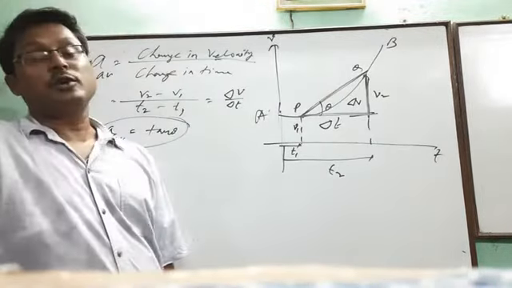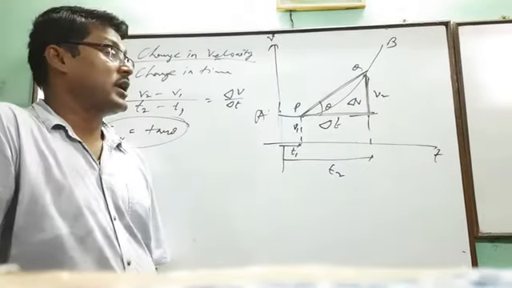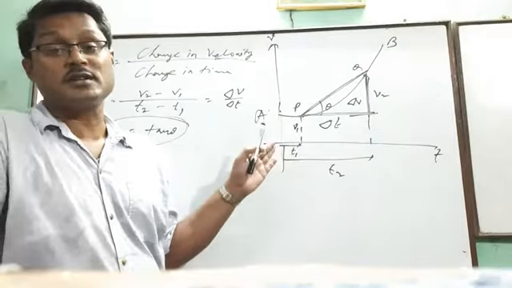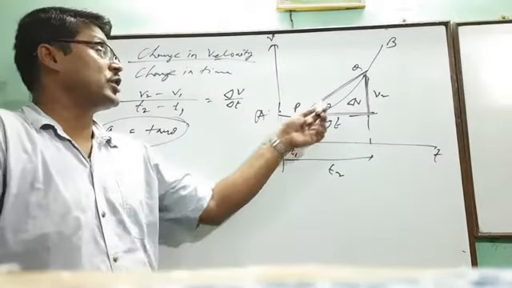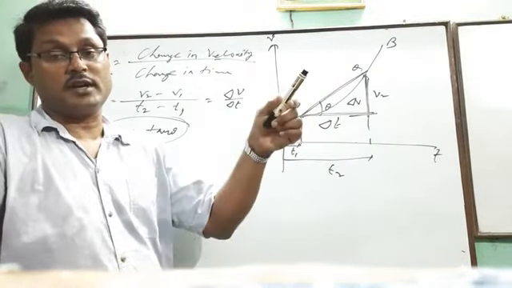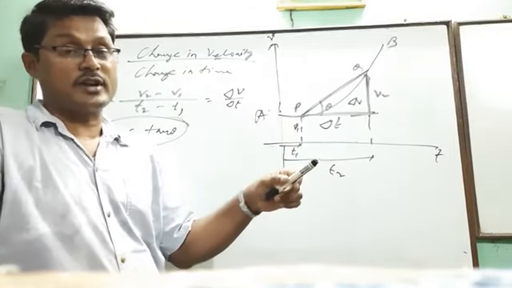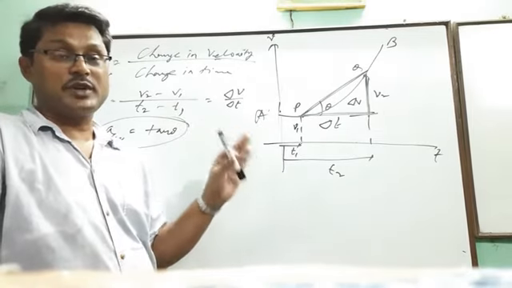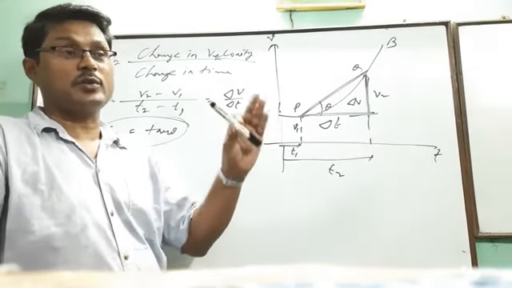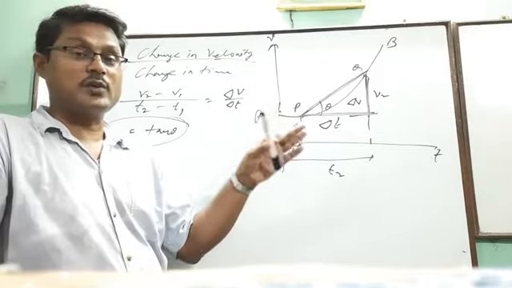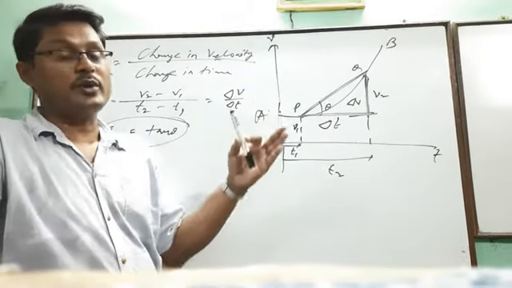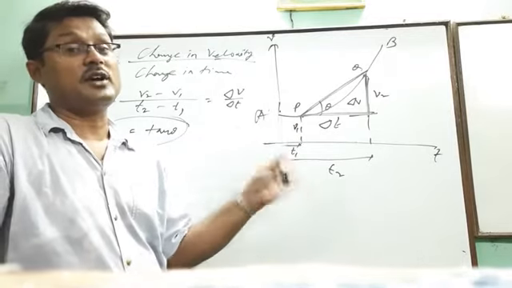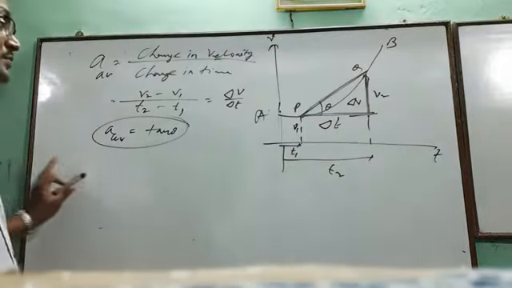If we want to find out the average acceleration between 2 points of a v versus t graph, then you have to join these 2 points through a straight line. And the slope of that straight line, tan theta, will be the measurement of average acceleration. So instead of uniform acceleration, we can put this value. So all the equations can be used whenever we can find out the average one. So average acceleration can be replaced by the uniform acceleration.